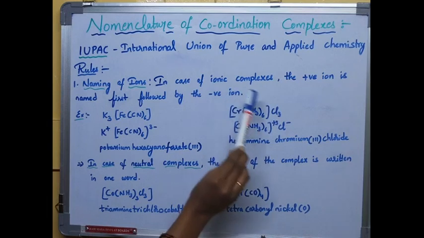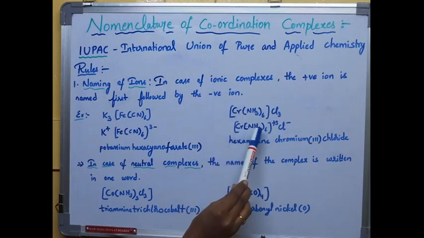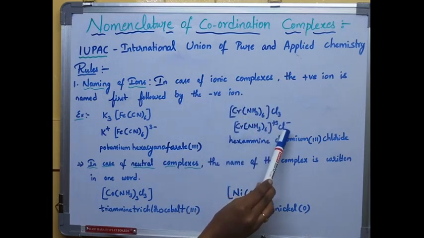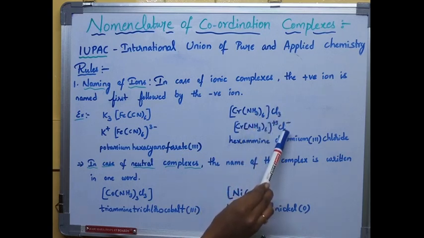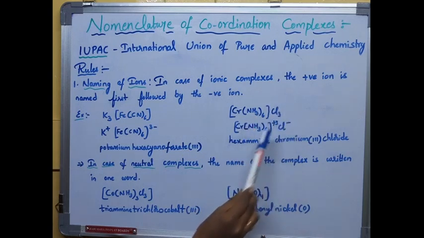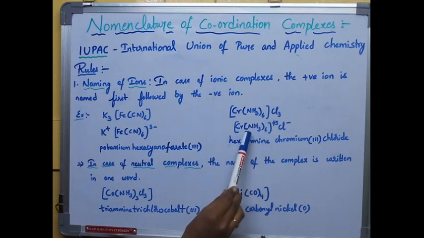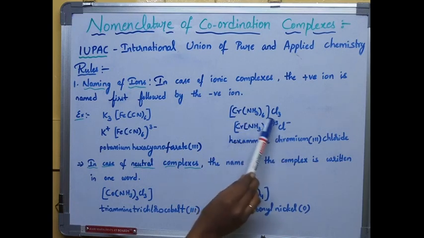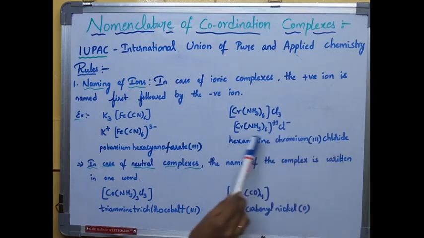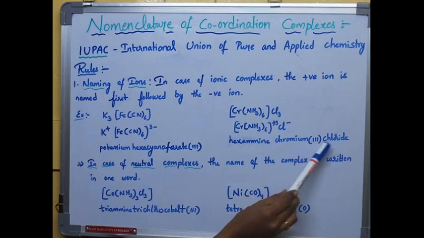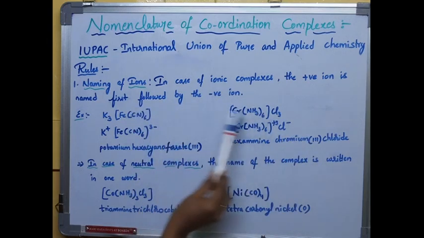[Cr(NH3)6]Cl3. If I break this compound, it becomes [Cr(NH3)6]3+ and Cl-. Here the positive part is [Cr(NH3)6]3+, so I should name this first, and finally I should name the anionic part. Hexaammine, here 6 ammine ligands are present, so hexaammine chromium, in brackets I should mention the oxidation state, and finally I should name the negative ion, that is chloride: hexaamminechromium(III) chloride.